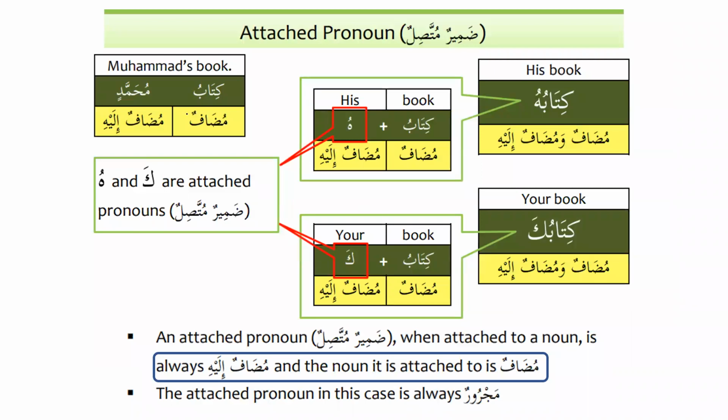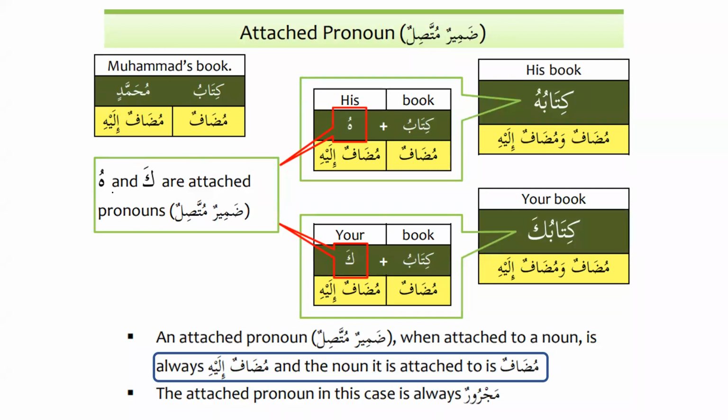Now, a little bit more on this, and you know that whenever we learn something new, we try to focus on that so that there is nothing that is not clear. We want to make, inshallah, everything clear. So, for example, we say Muhammad's book, Kitabu Muhammadin, and we say that Kitabu is mudaf and Muhammadin is mudaf ilayhi, the thing possessed and the possessor. The translation will be Muhammad's book or the book of Muhammad.